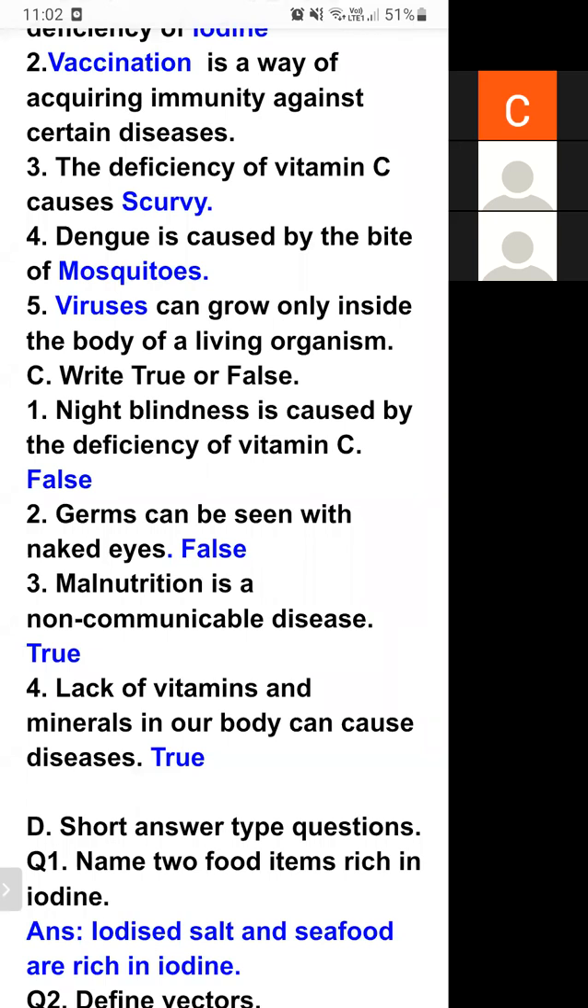But malnutrition is a non-communicable disease. It cannot spread from one person to another person. Therefore, it is a true statement.